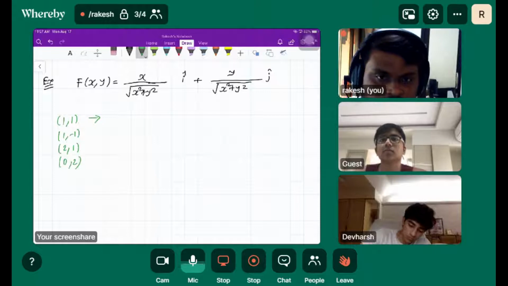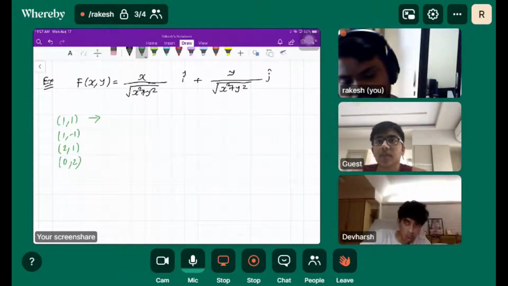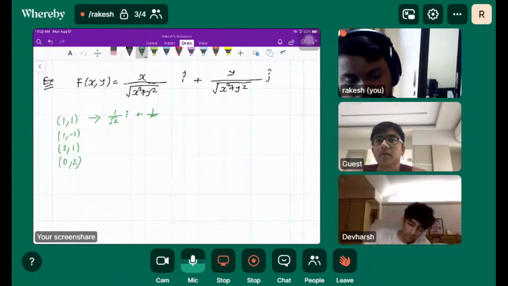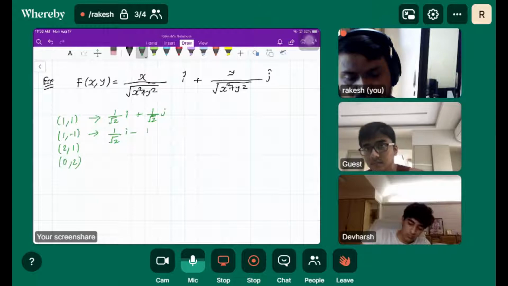We'll plug in 1 comma 1, right? So 1 over root 2 i plus 1 over root 2 j. Then 1 over root 2 i minus 1 over root 2 j.